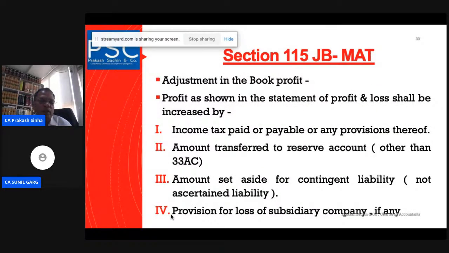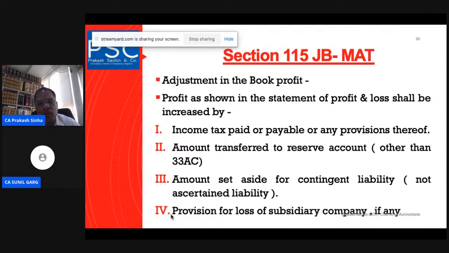Adjustment in the book profit. What are the adjustments that we are supposed to make to the book profit? Mind it, in the adjustments that I have mentioned here, I have tried to cover all, but I may have omitted a few adjustments. So this list of adjustments is not an exhaustive list. For an exhaustive list,